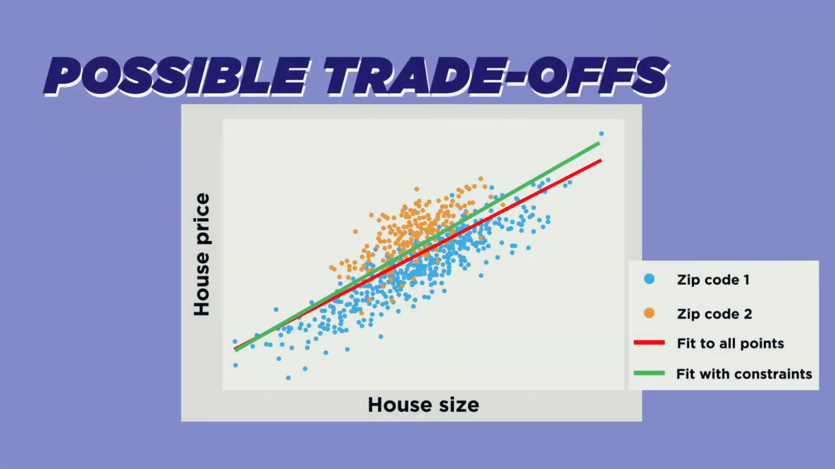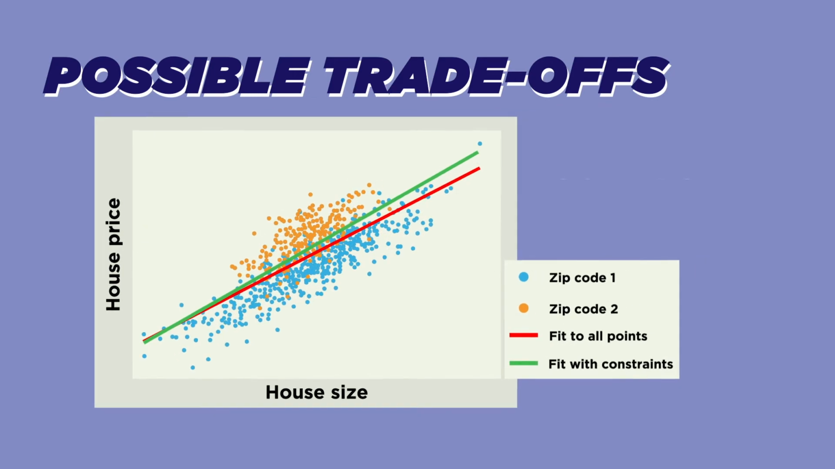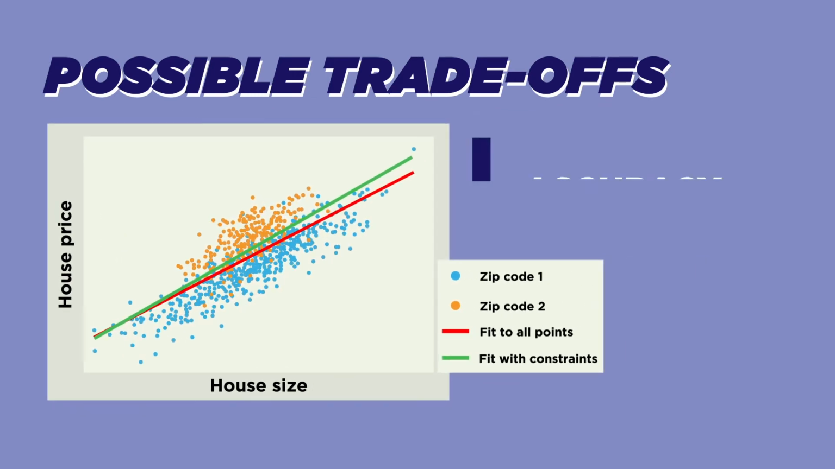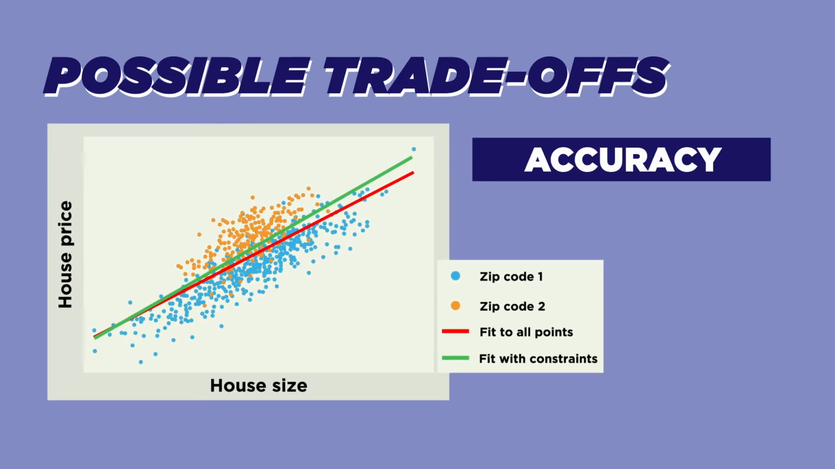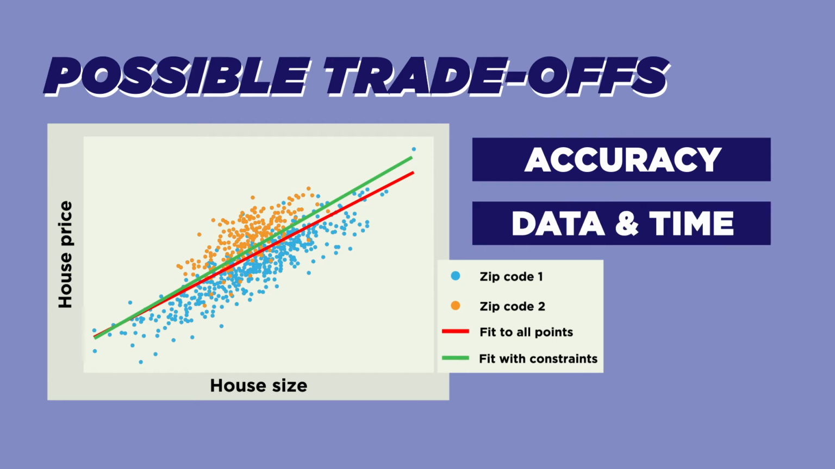There are trade-offs to applying these constraints. Depending on the dataset and the choice of constraints, the toolkit may sacrifice accuracy. As we can see here, the green line is not as good of a fit to all the points as the red line was. Adding a constraint can also increase the amount of training data and therefore runtime needed to obtain a safe, well-performing model.